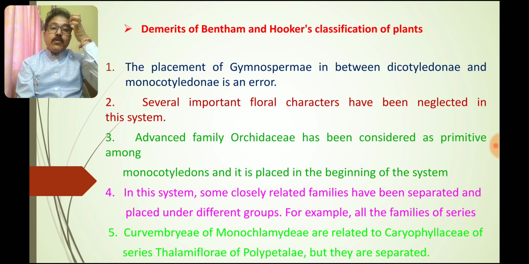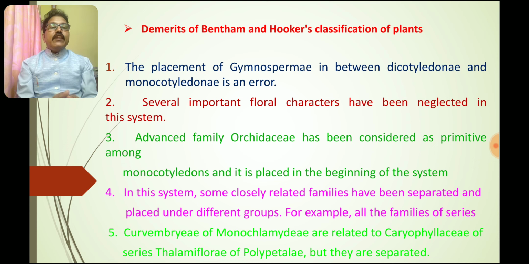Now let us focus on the demerits of the Bentham and Hooker system of classification. The placement of the Gymnospermae between the dicotyledons and the monocotyledons is an error of this system. Several important floral characters have been neglected. An advanced family like Orchidaceae has been considered primitive among the monocotyledons, and it is placed at the beginning of the system.